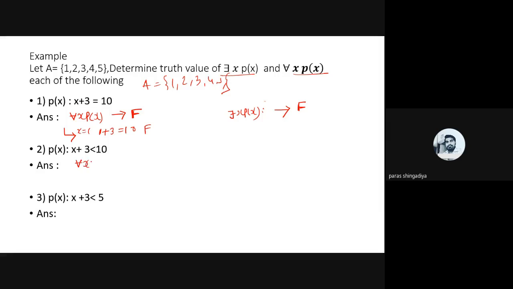Now for the second one, every x px and there exists x px. The predicate is x plus 3 less than 10. What will be the answer of the universal quantifier, true or false? Please everyone try this and ask me any query, any doubt.